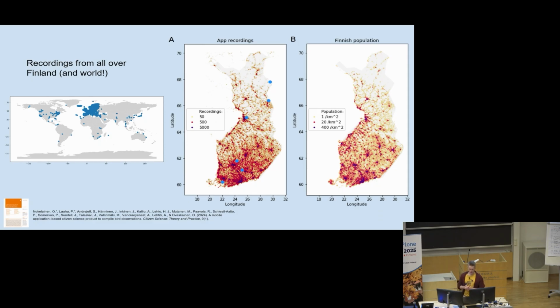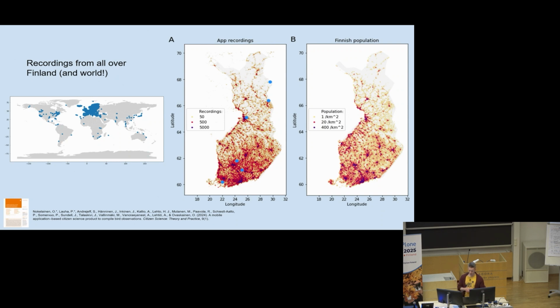But as you can see, this kind of professional sampling setup cannot match the activity of the citizen scientists, the app users that we have, because it would be impossible to set up 100,000 sampling sites all over Finland. But apparently it is possible to have 300,000 people going out with their mobile phones. So that is really cool, that people are actually helping us to collect data on birds and nature.